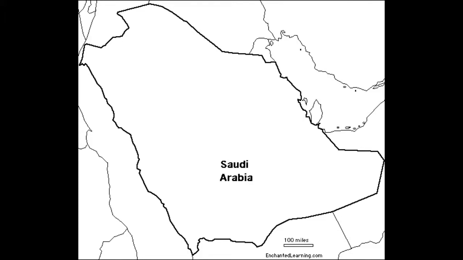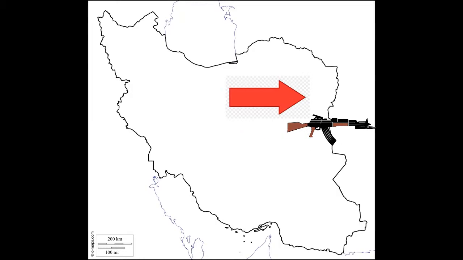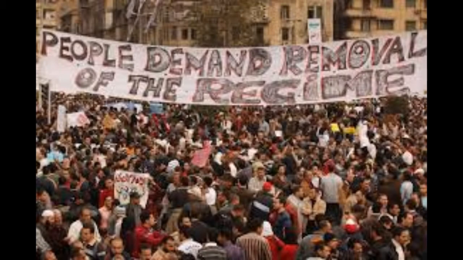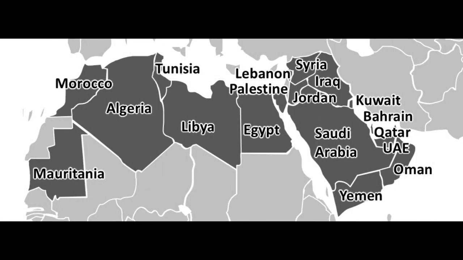The Saudis started sending money and weapons to the Sunni militia groups, while Iran was sending money and weapons to the Shia militia groups. Iraq was then a proxy war region, with Saudi Arabia and Iran supporting opposite sides. This continued throughout the Arab Spring in 2011, which was a series of anti-monarchy and pro-democracy protests. Both of these nations were getting involved in countries like Libya, Lebanon, and Morocco. As more pressure was added to the situation, the nations began to collapse. The situation escalated when both countries deployed their own militaries.